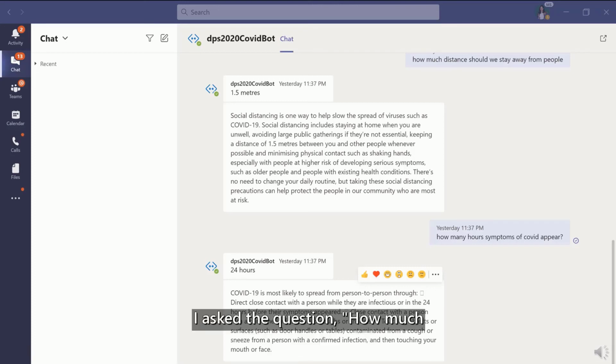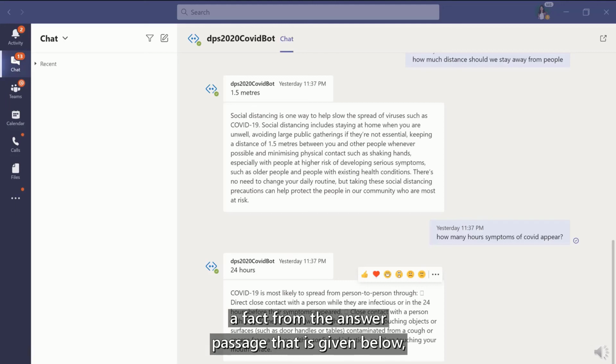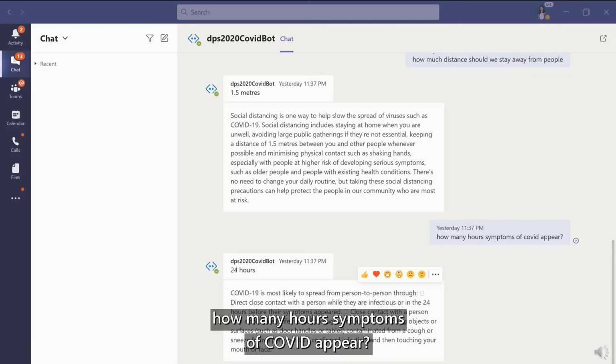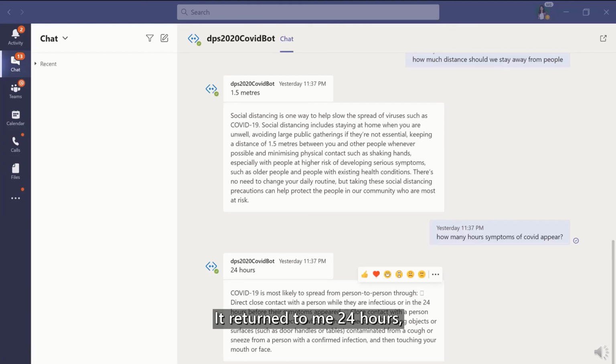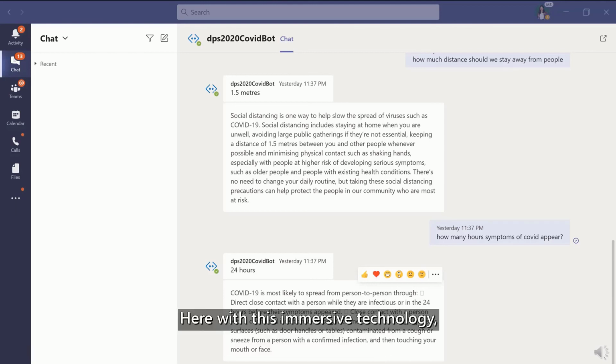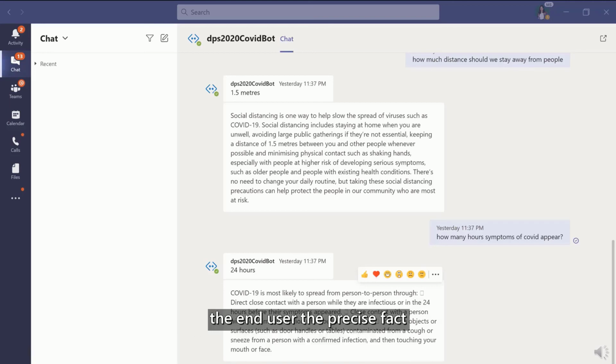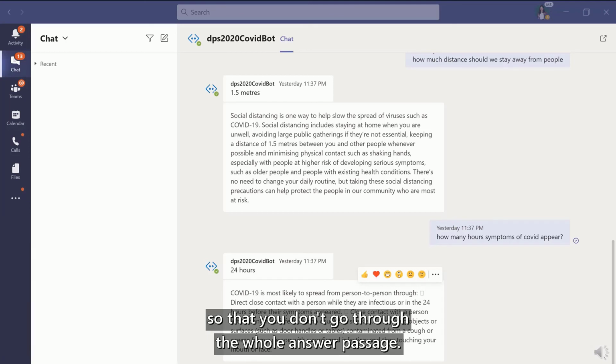I asked the question, how much distance should we stay away from people? It returned 1.5 meters, which has been picked up as a precise answer or fact from the answer passage given below. Again, I asked the same question, how many hours symptoms of COVID appear, and it returned 24 hours, which is again present in the answer passage given below, like while they are infectious or in the 24 hours before the symptoms appear. So with this MRC technology, it's able to detect the intent of the query and return the end user the precise fact, so they need not go through the whole answer passage.